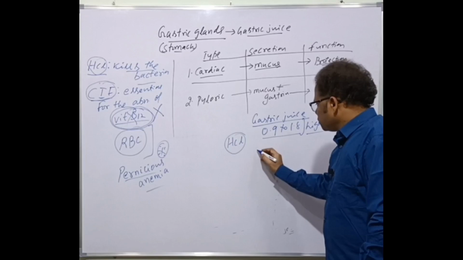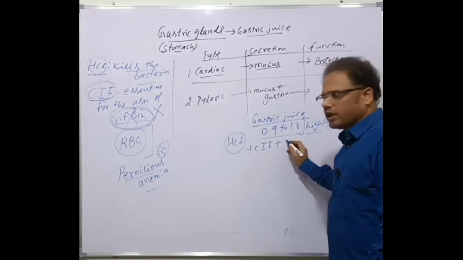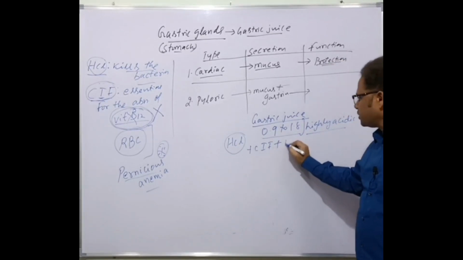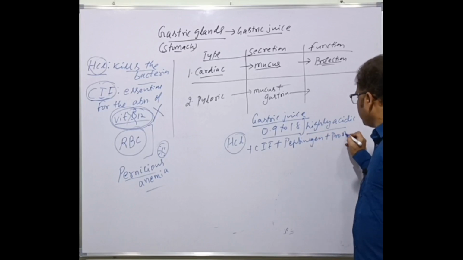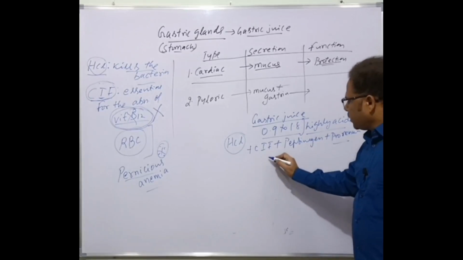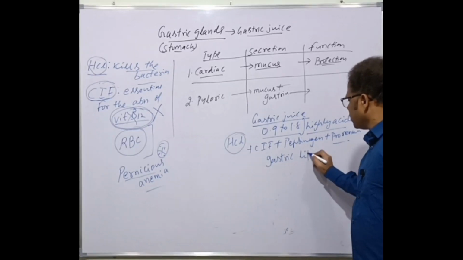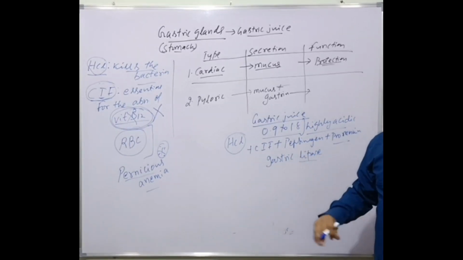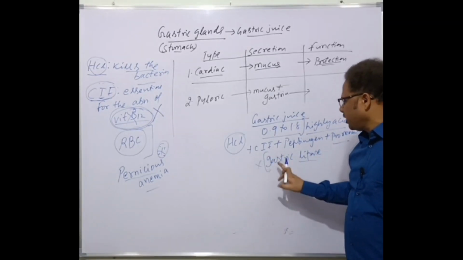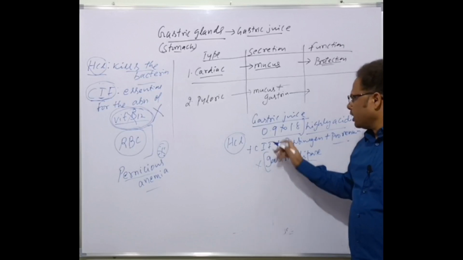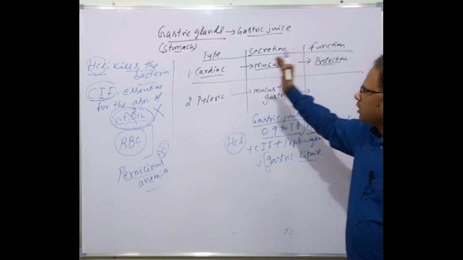Okay, and what's the composition? It contains the HCl, of course, Castle's intrinsic factor, of course, and enzymes in the inactivated form called proenzymes, pepsinogen, prorenin, etc. And also a weak lipase called gastric lipase is present. Lipase is a lipolytic enzyme or fat digesting enzyme, but it is a very weak form. It's not a strong form. So the weak form of gastric lipase is also present here. Its pH is 0.9 to 1.8, which is highly acidic. That's all about the gastric glands.